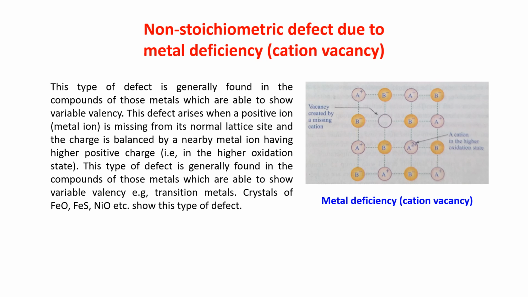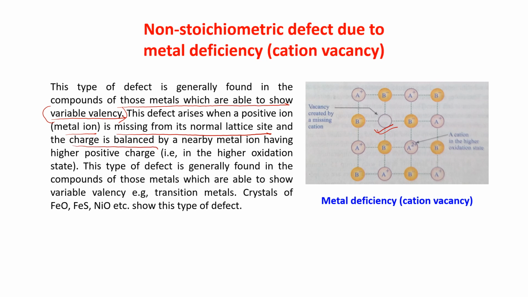This type of defect is generally found in compounds of those metals which are able to show variable valency. This is important. This defect arises when a positive metal ion is missing from its normal lattice site, creating a hole.